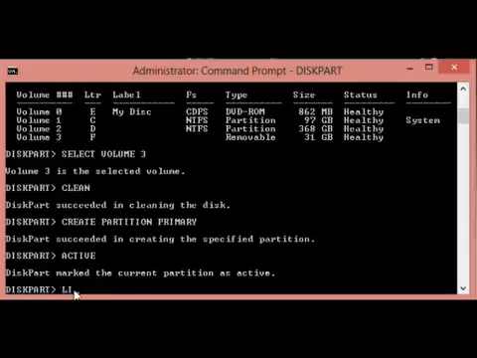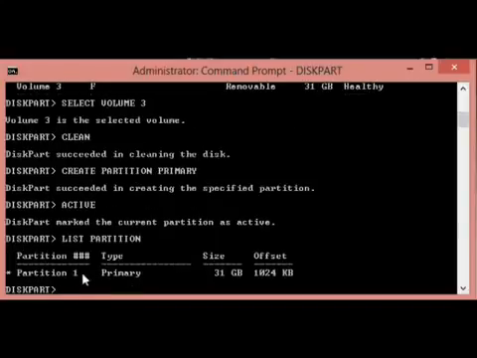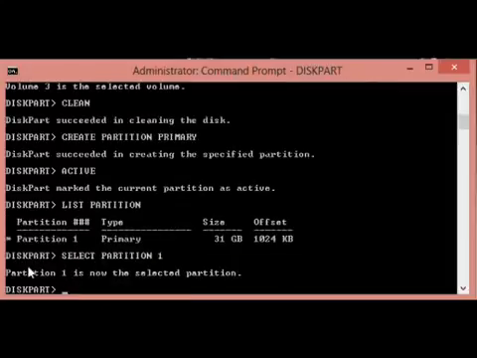The current partition is active. Type list partition, press enter. Partition 1, primary, 31 GB. Select partition 1. Partition 1 is now the selected partition, and the last step is format.